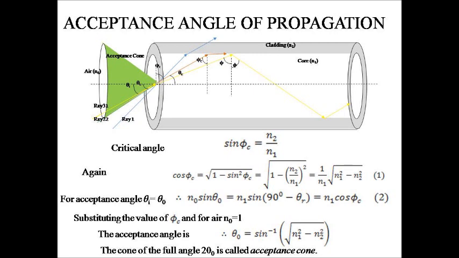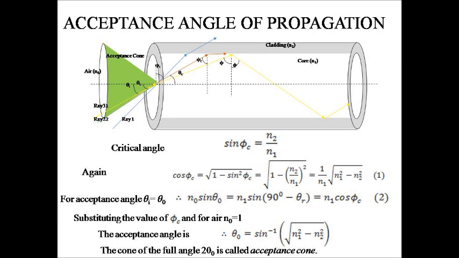Thus, only those rays that are incident on the face of the fiber making angles less than theta naught will undergo repeated total internal reflection and propagate through the fiber core and reach the other end of the fiber. The light rays contained within the cone having a full angle twice theta naught are accepted and transmitted along the fiber. Thus, the cone of the full angle twice theta naught is called the acceptance cone.